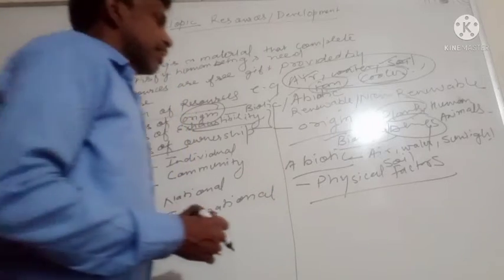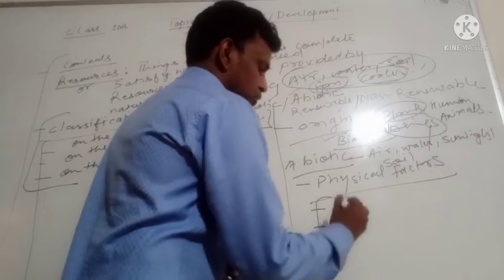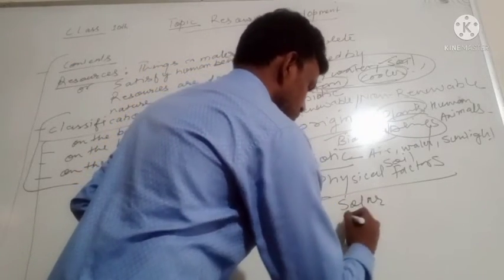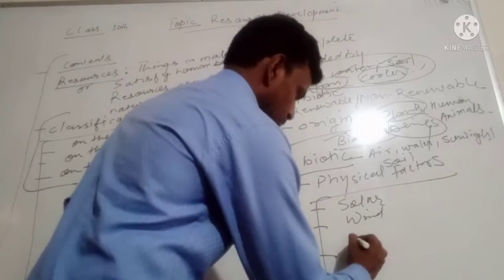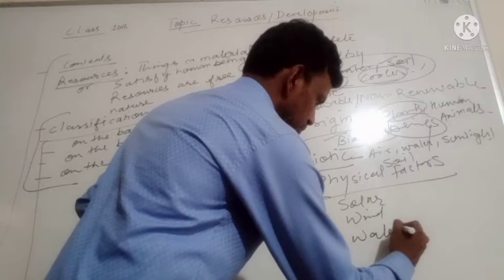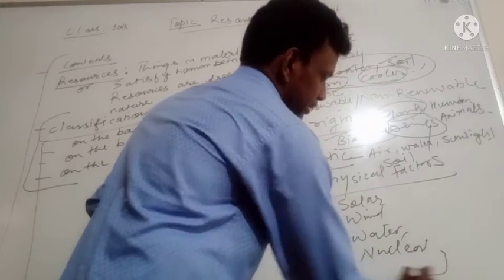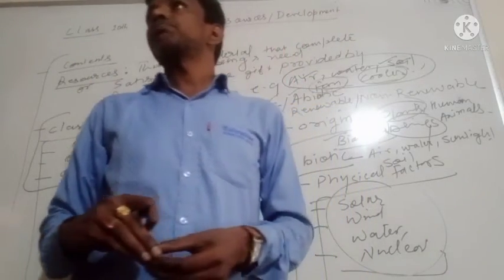For example, recent innovations like solar energy, wind energy, water energy, nuclear. All these are examples of renewable resources.